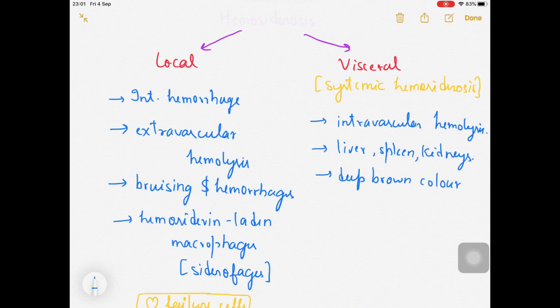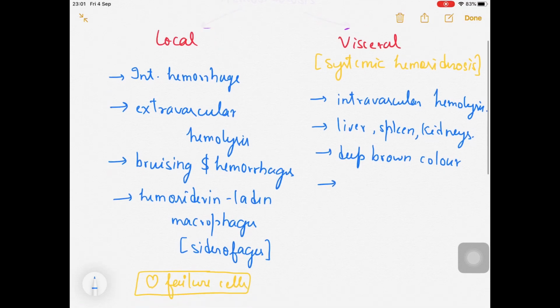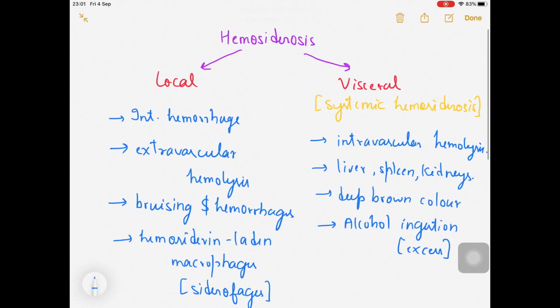Then what can be other situations? Alcohol ingestion, whenever the person is taking it to the extreme, pack after pack. In those cases, alcohol ingestion can also lead to hemosiderosis. Which kind of hemosiderosis can it lead to? Definitely it can lead to visceral hemosiderosis. So alcohol ingestion can be the classical example. Excess alcohol ingestion can lead to visceral hemosiderosis. So this one you should remember at least as far as hemosiderosis is concerned.